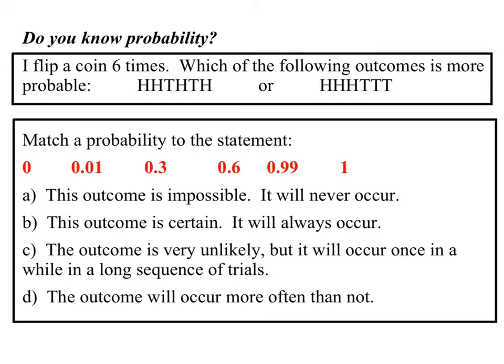So you can see getting this first thing right here represents that you got heads, heads, then tails, then heads, then tails, then heads. And this is that you got 3 heads in a row followed by 3 tails. Well, the order here is specified. In each one of these, you got 3 heads and 3 tails, but just in different orders. So the answer here is that neither is more probable. Okay, and the reason is because this order was specified.